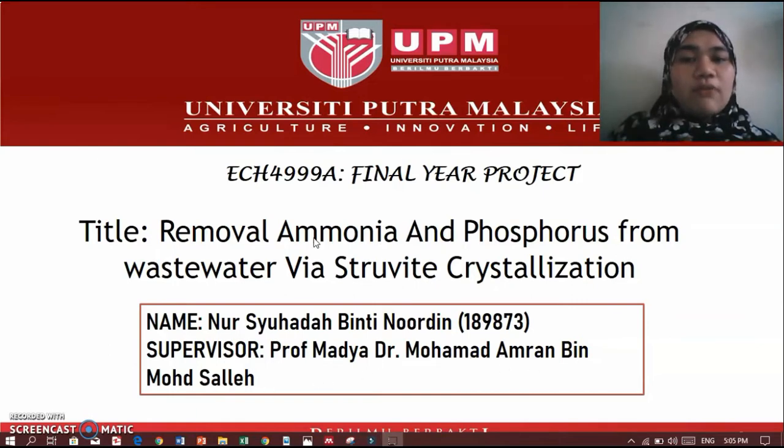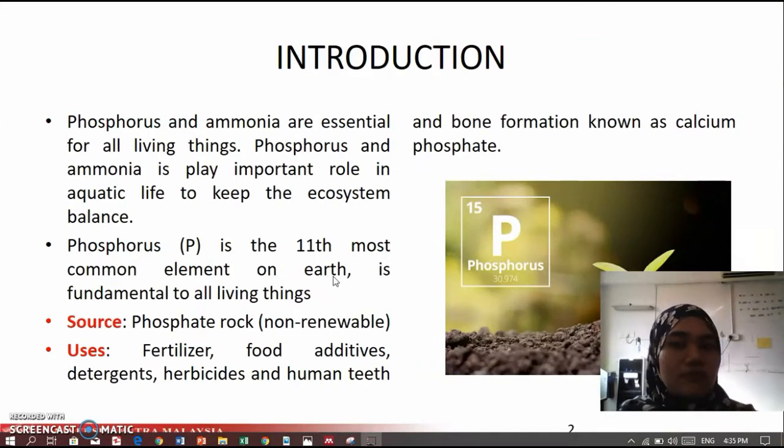So the title for my FYP project is Removal of Ammonia and Phosphorus from Wastewater via Struvite Crystallization. So why do I need to remove phosphorus and ammonia from wastewater? Because phosphorus and ammonia are essential for all living things. They play an important role in aquatic life to keep the ecosystem balanced.